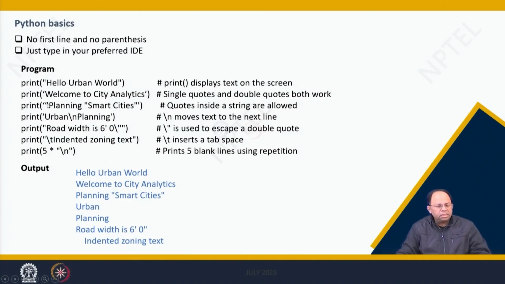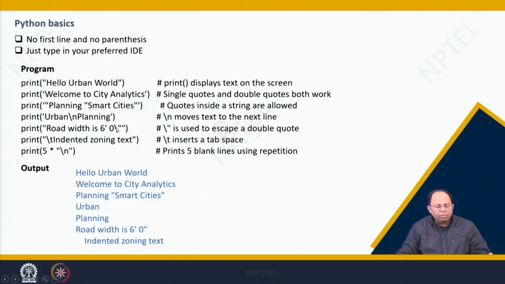So actually this first quote will not be there, so that's a small mistake over here. It starts with a single quote, ends with a single quote, and within that smart cities will be in quotes. Then print \n urban planning. The \n command moves text to the next line, so it's the next line command. And \t actually allows a tab to be inserted.